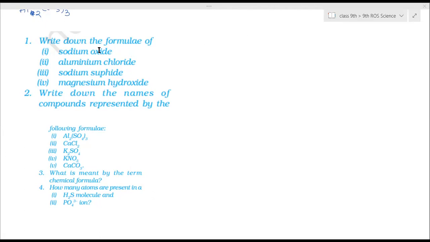Write down the formula of sodium oxide: Na2O. Aluminium chloride: AlCl3. Sodium sulfide: Na2S. Magnesium hydroxide: Mg(OH)2. Aluminium sulfate.